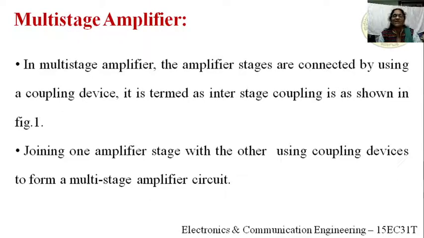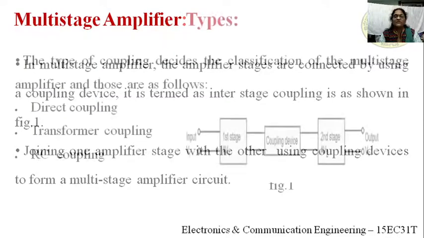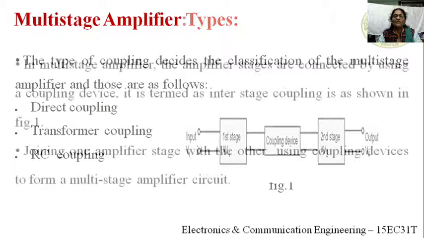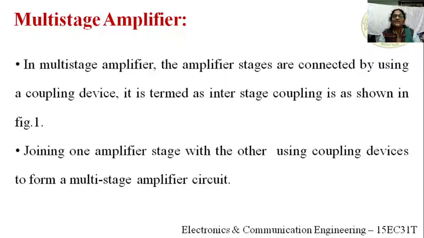In a multi-stage amplifier, the amplifier stages are connected by using a coupling device. It is termed interstage coupling, as shown in figure 1. See the figure here, there are two stages. Here we are considering only two stages. The first stage and second stage are connected by using a coupling device, which we call interstage coupling.